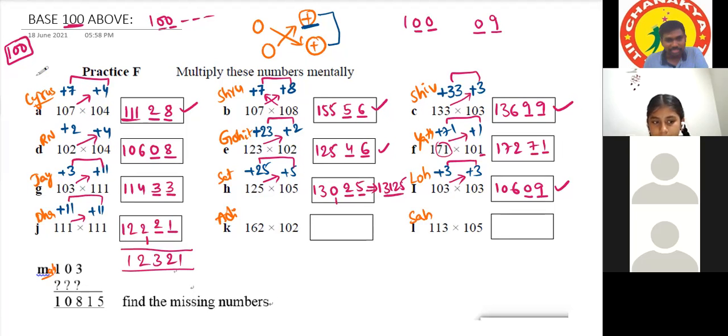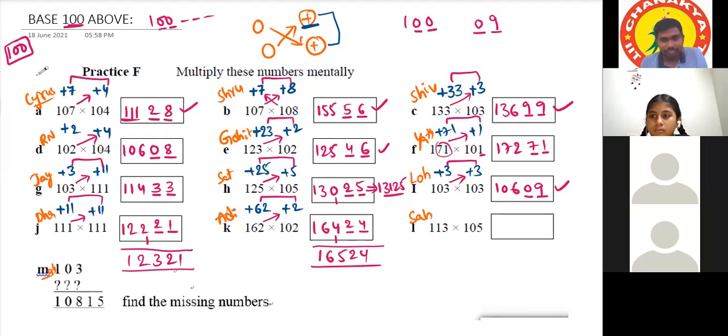Aditi. Yes, sir. Proceed. Sir, base is 100, so plus 62 and plus 2. 162 plus 2 is 164. 62 into 2 is 124. So 1 down and 24 up. And then the correct answer will be 16524. We kept 1 down because there are only 2 zeros in 100. Yes, correct. So then it will be carried over.